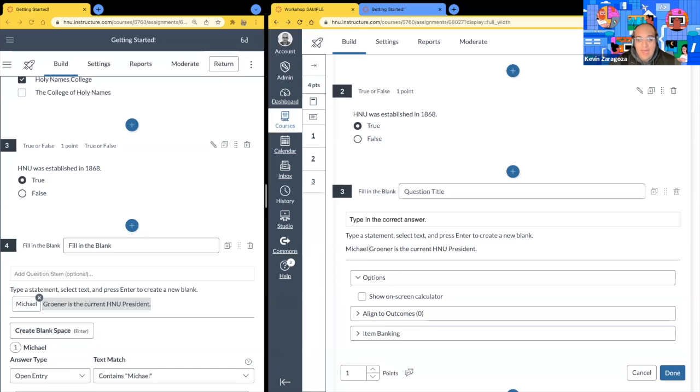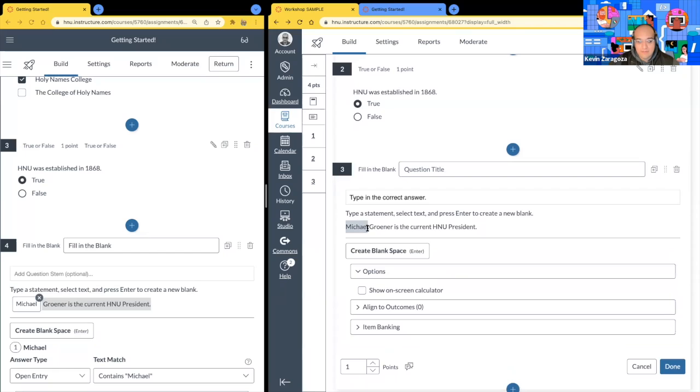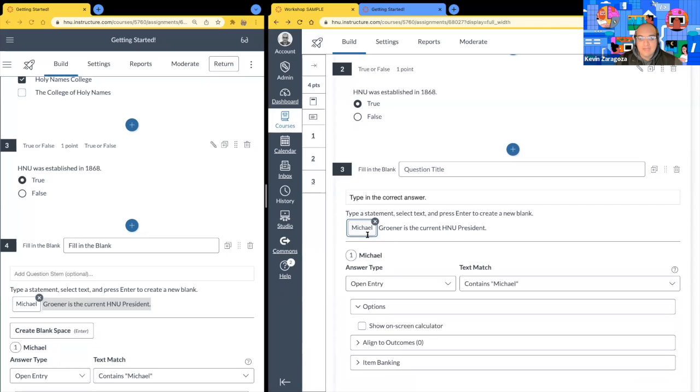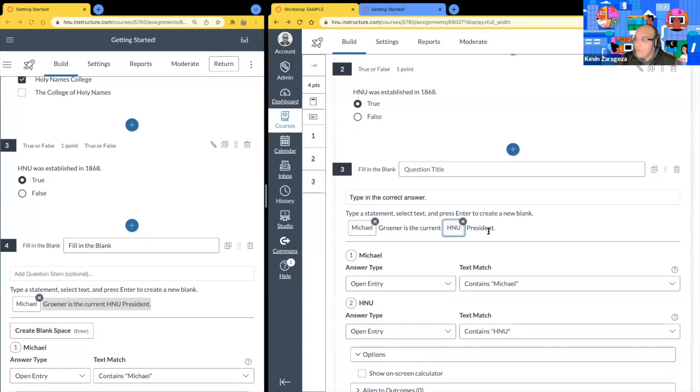And so how do we specify what the fill in the blank will be? Type a statement, select text, and press enter to create a new blank. So I'm going to go ahead and highlight Michael. I'm going to create, you can either click here, create blank space, or just hit enter on your keyboard, and it does this little thing to that word. What's actually really cool again is that you can highlight more than one word, like so. So you can have more than one word that is fill in the blankable per statement.